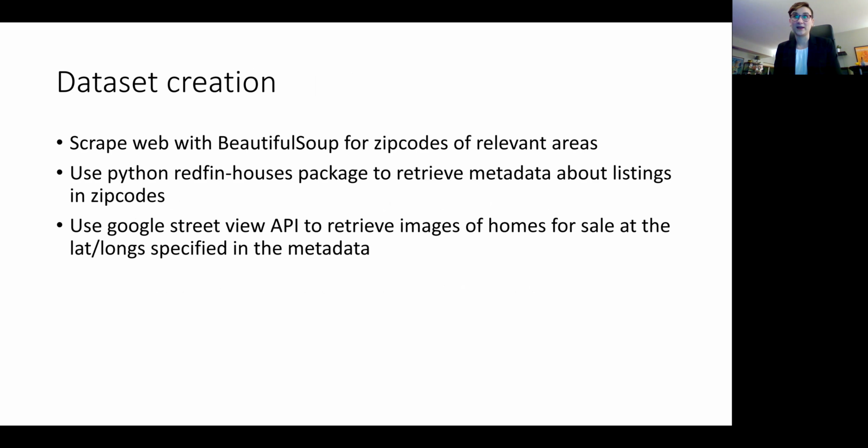The first thing I did was to create a data set. I scraped the web using the Beautiful Soup package to look for zip codes in the area I was interested in, Northern Virginia. Then I used the Redfin Houses Python package to scrape metadata about house listings from the website Redfin in those zip codes. Finally, I took the lat-long information in the house metadata and used the Google Street View API to get images of the houses at the various lat-long locations to go along with the housing for sale metadata.